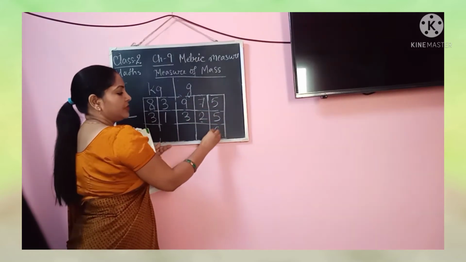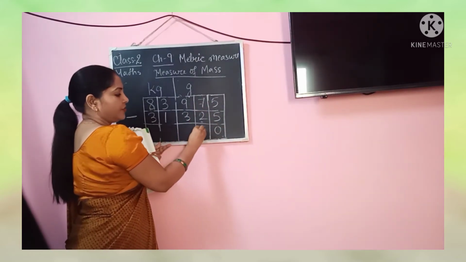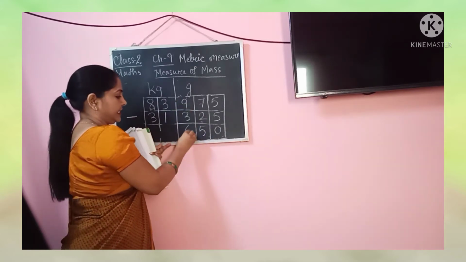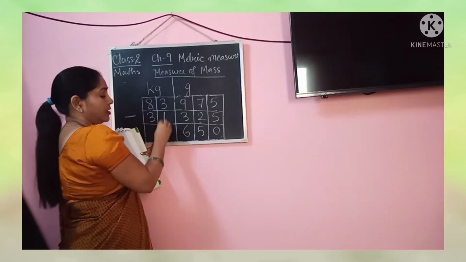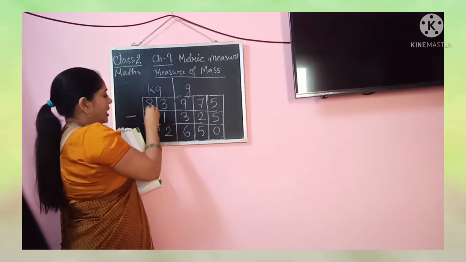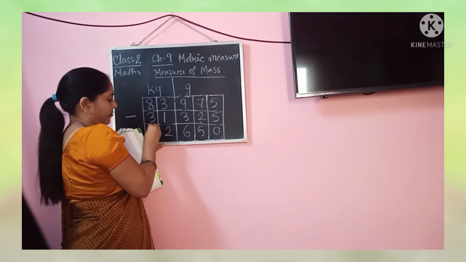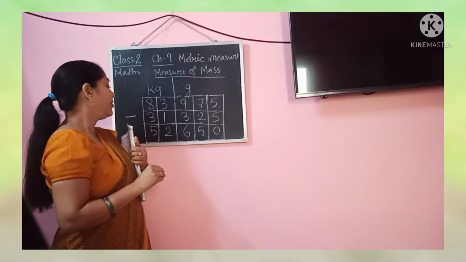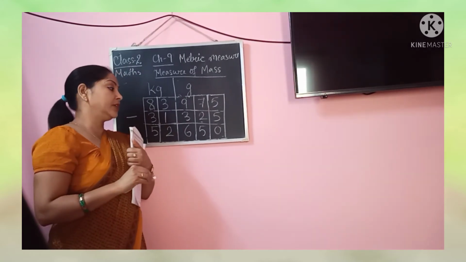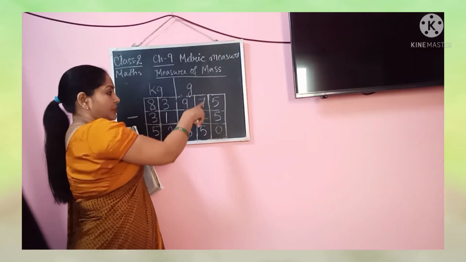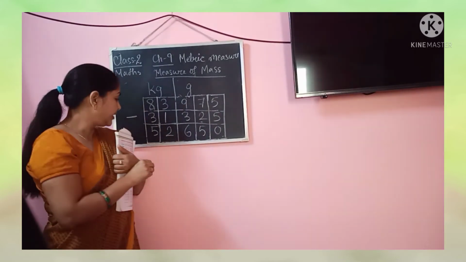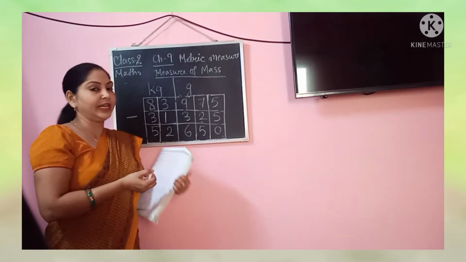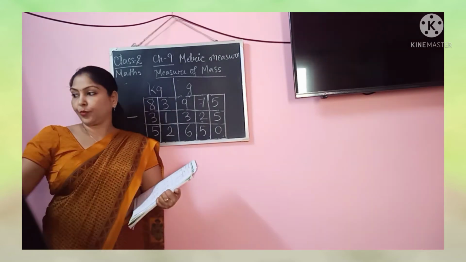5 minus 5 is 0. 7 minus 2 is 5. Isn't it? 9 minus 3 is how much? 6. 3 minus 1 is 2. 8 minus 3 is 5. So what is the answer coming? The answer is 52 kg 650. So what is the difference between these two numbers? See, 52 kg 650. Okay. Likewise, we can do the next sum also.